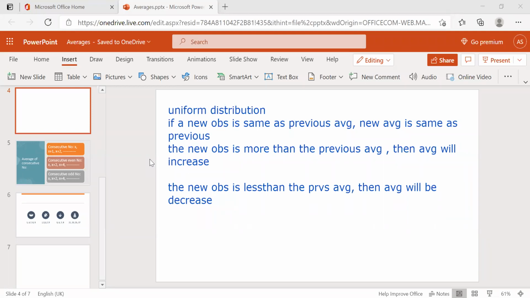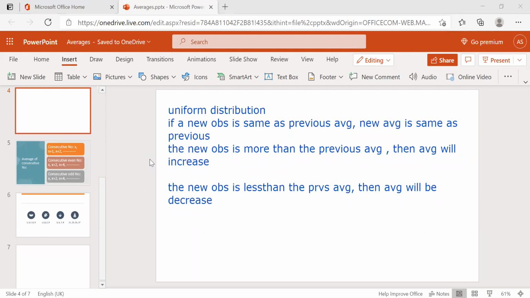And another point, if a new observation is the same as the previous average, then the new average will be the same. Suppose you 4 people have two chocolates each, and I also join the class with 2 chocolates. Is there any difference in the average? No, right? So there is no difference in average when the new person has the same as the average. The average will not change.